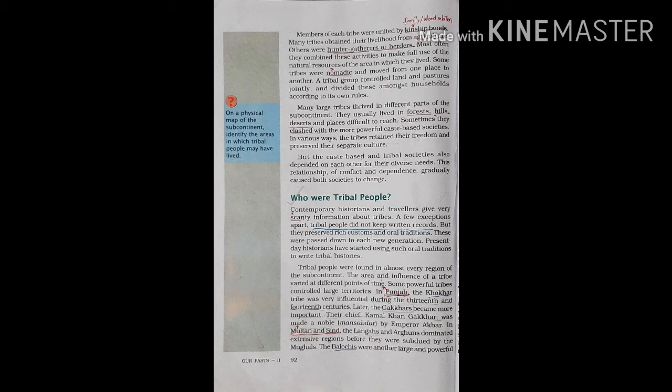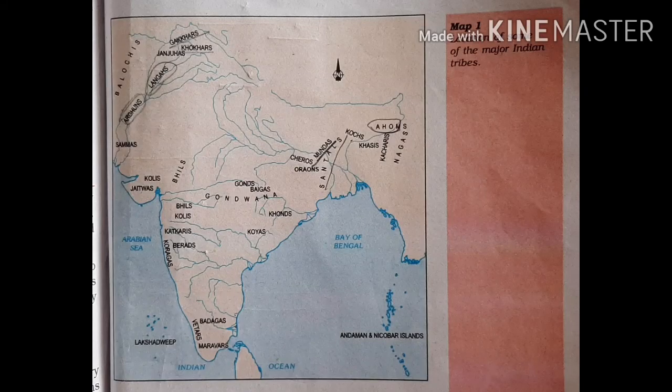Now let us try to find the location of the major Indian tribes. Okay, now Punjab. In Punjab, the Khokhar tribes were found. After that, the Ghakkar tribes became very important, and they had their chief also, whose name was Kamal Khan Ghakkar. Okay, he was also made Mansabdar, a very high position during the time of Emperor Akbar.